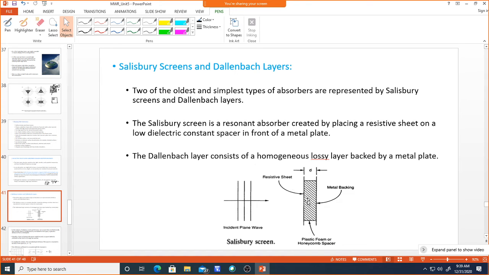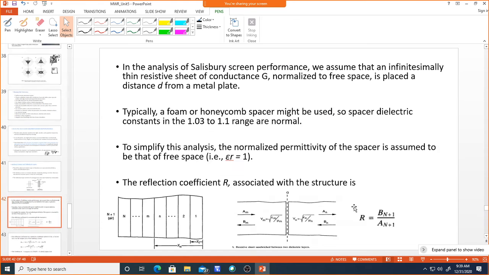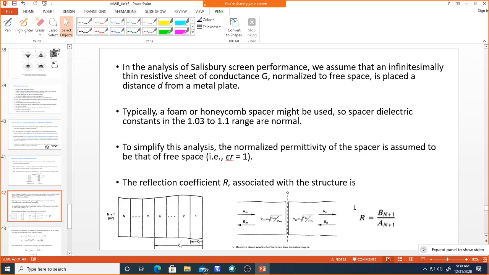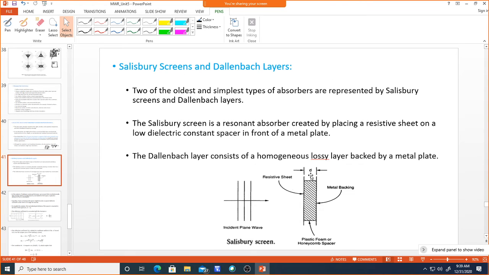The Dallenbach layer consists of a homogeneous lossy layer backed by a metal plate. In the Salisbury screen it is a resistive sheet, but in the Dallenbach layer it is a homogeneous lossy layer. Now, in the analysis of Salisbury screen performance, we assume an infinitesimally thin resistive sheet of conductance G, normalized to free space, placed at a distance d from the metal plate. That is what we have seen. The resistive sheet is separated by a distance d from the metal backing in order to match the impedance to free space.